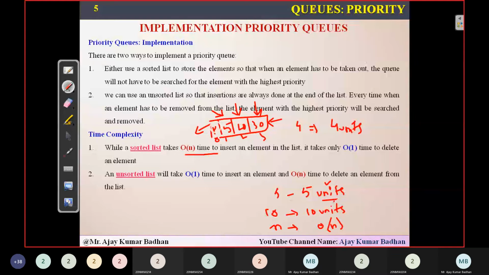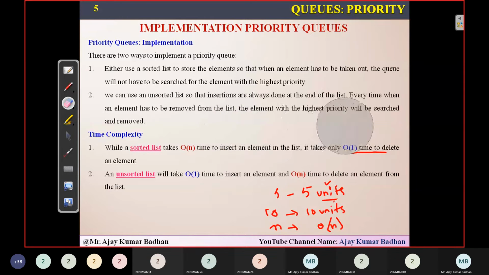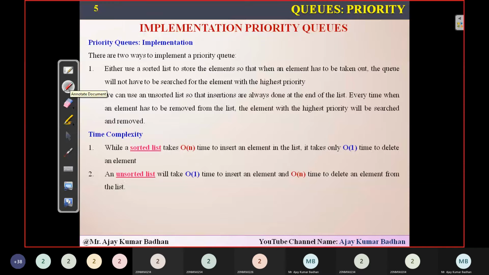So if you want to delete, you can delete simply from the front. This is front and rear. And then the next element deletion is 5. So at a time, how many elements are you deleting? One element. So the time complexity to delete an element here is order of 1. The time complexity we have here is nothing but order of 1. So this way we are going to perform the operation.